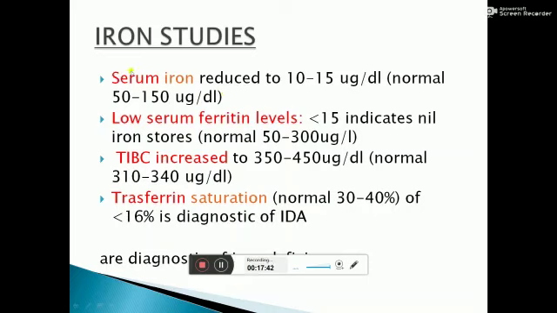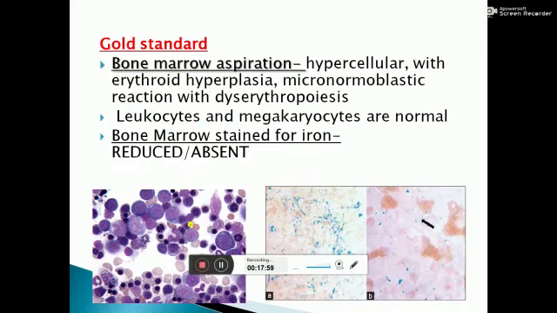In iron studies, serum iron is reduced to 10 to 15 microgram per deciliter, serum ferritin is low, less than 15, TIBC is increased to 350 to 450, and transferrin saturation is less than 16%. These tests are all diagnostic of iron deficiency anemia.